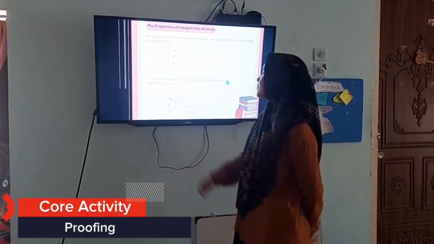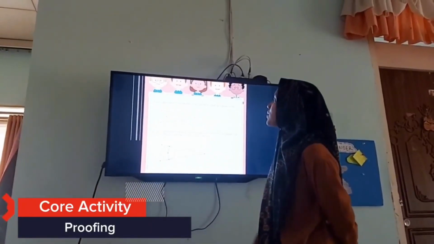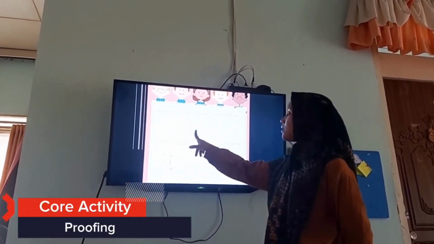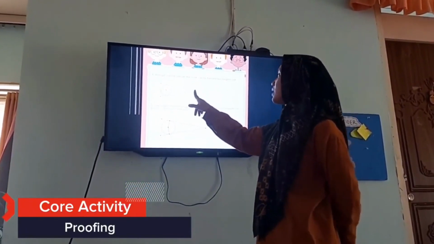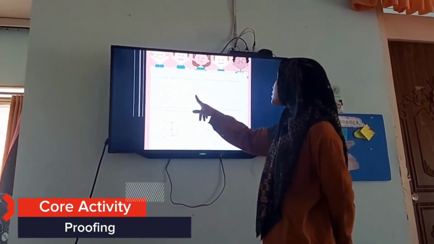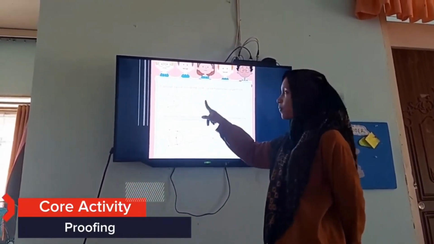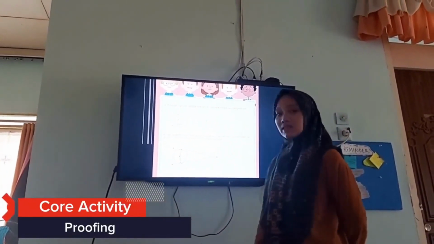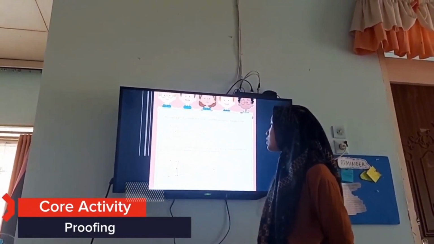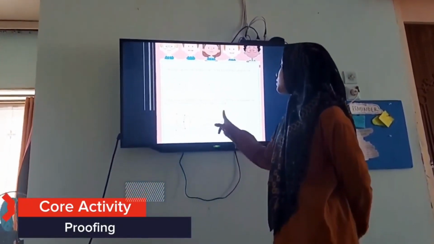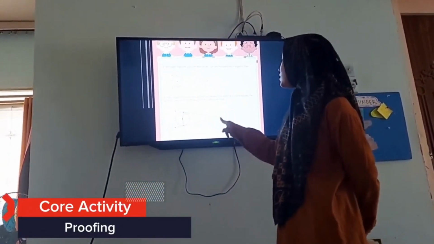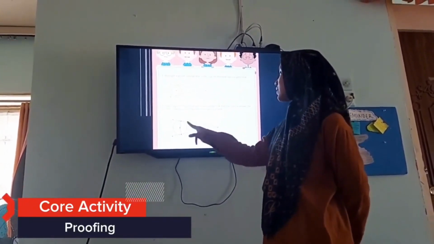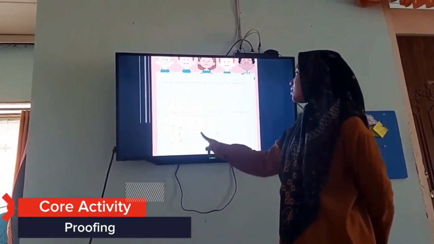Next, the third property is that through a point outside the circle, you can see from the pictures, the point outside the circle, A and B, can be formed two tangent lines. And the fourth is if two tangents intersect at a point outside the circle, then the distances between the point of intersection and the points of tangency are the same. You can see from the pictures, this is a point outside the circle, and the distances from the point of intersection to the points of tangency are equal.